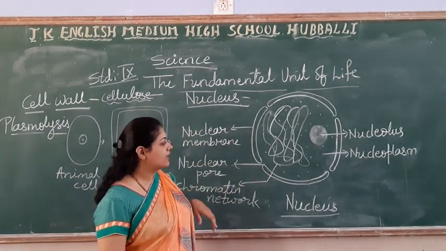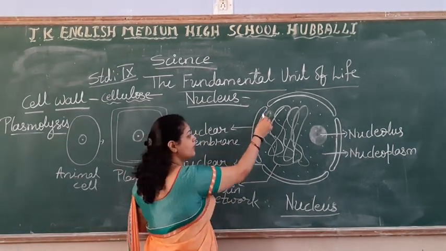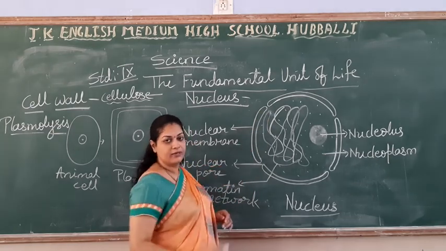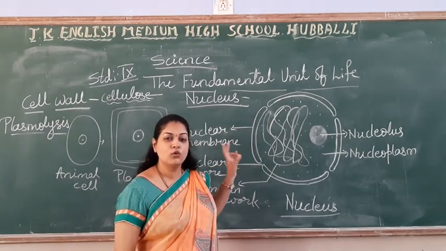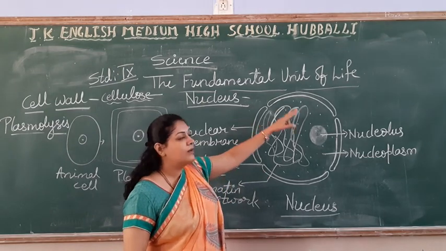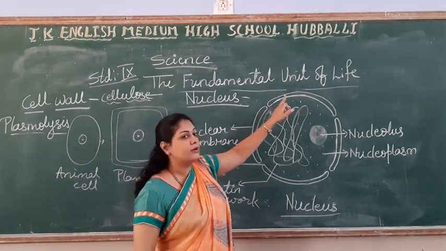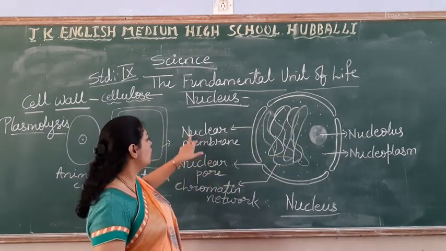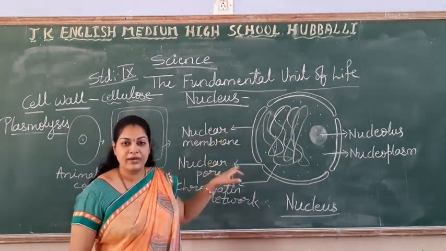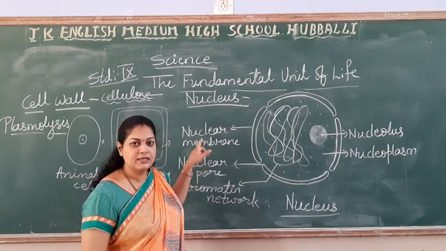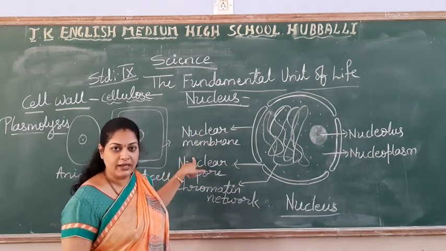How many membranes are there? This is the inner membrane and this is the outer membrane. So it is made up of two membranes, nothing but a double membrane structure. And this double membrane structure is called the nuclear membrane.